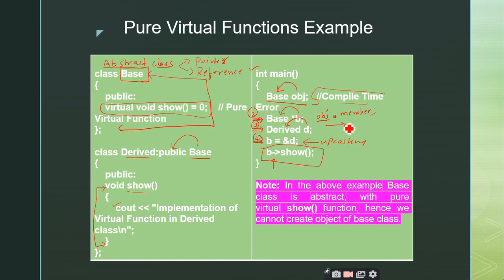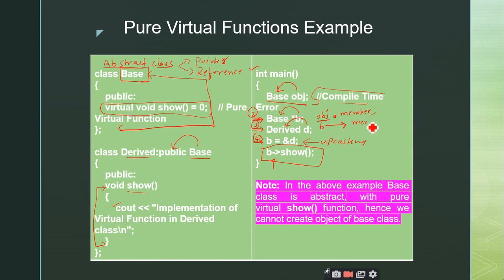But this arrow operator is also a member selection operator, but it is used with the pointers concept. So if you have a pointer, I should use the arrow operator only. I cannot make use of the dot operator. So pointers make use of the arrow as the member selection operator.